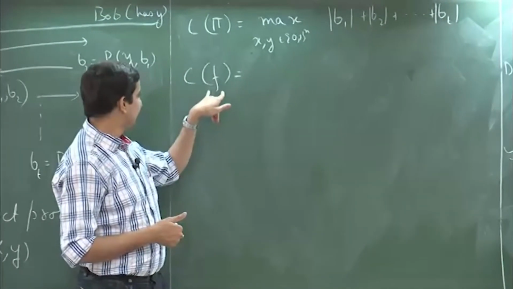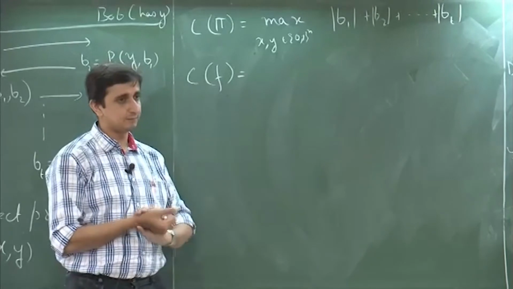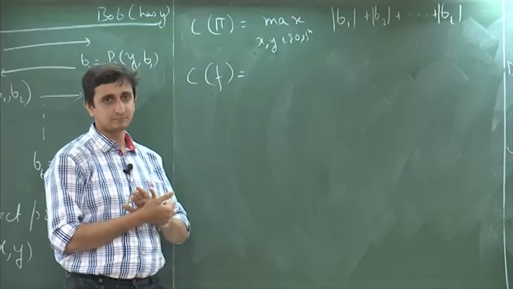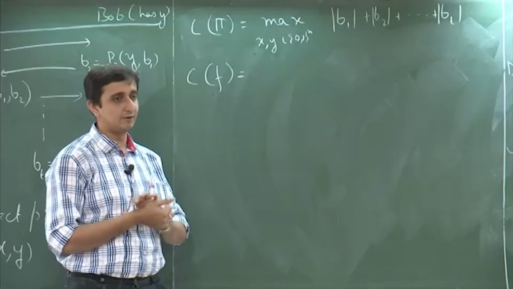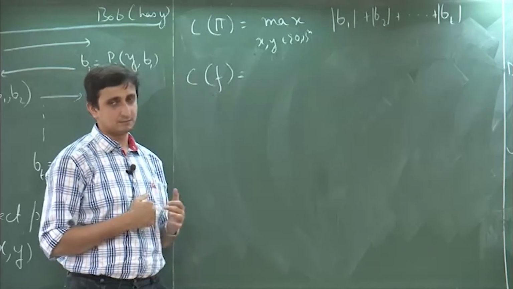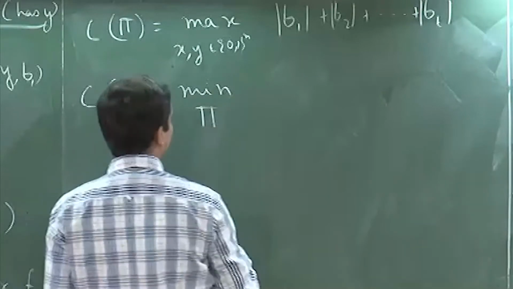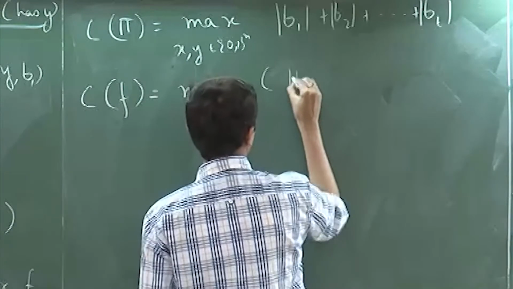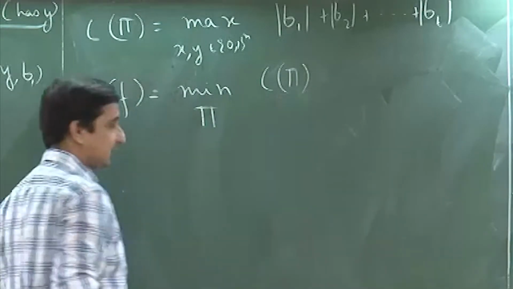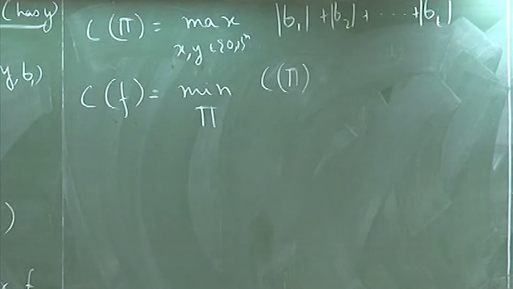So, now what do you expect the complexity of a function to be, the communication complexity? How would you define it? It is the minimum over all protocols pi of C of pi such that pi is a valid protocol for f.